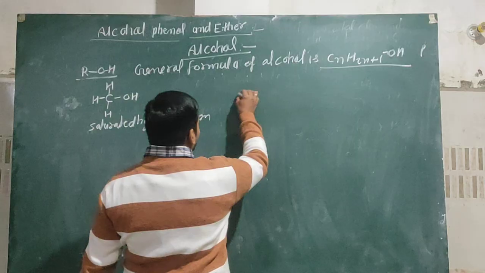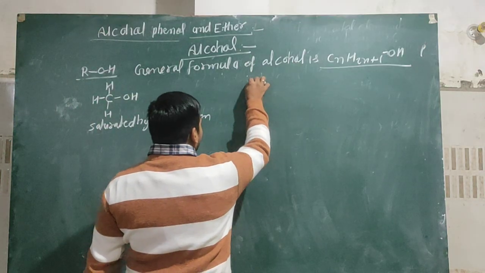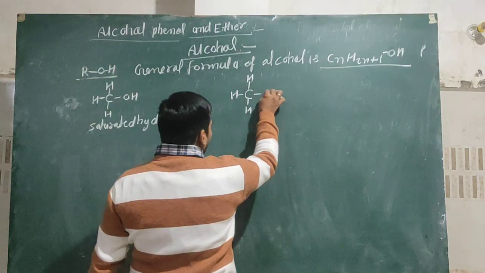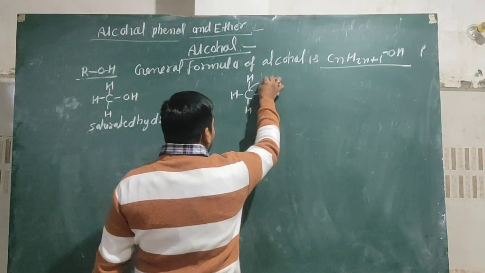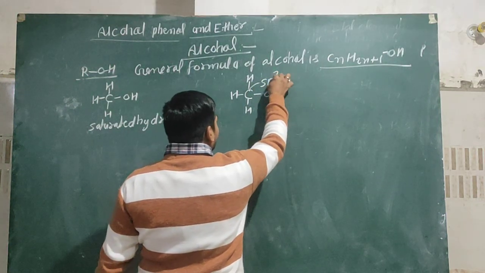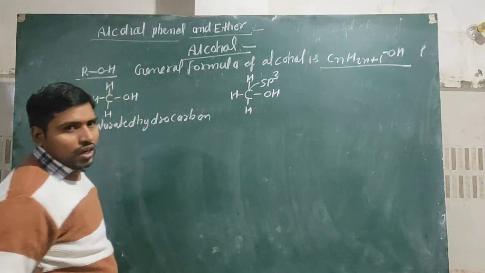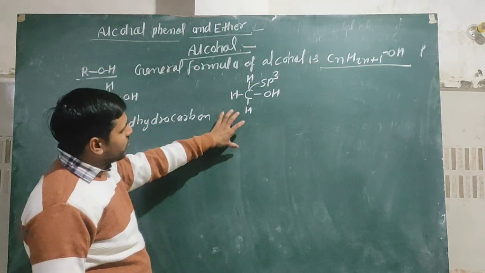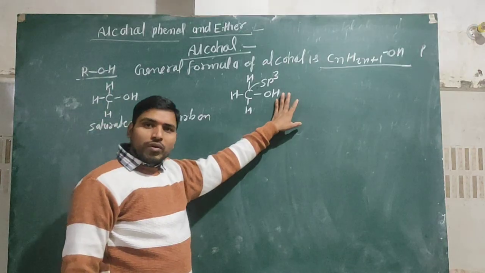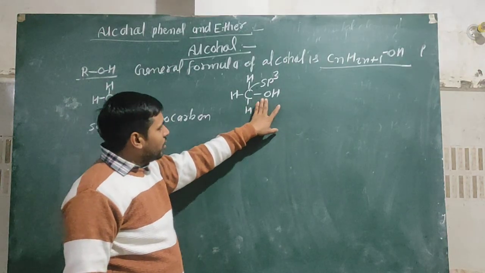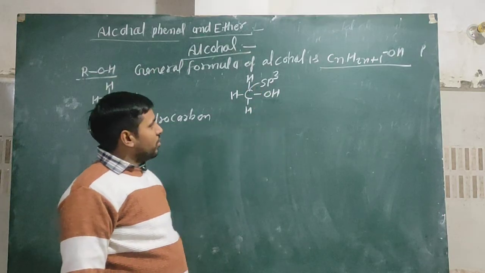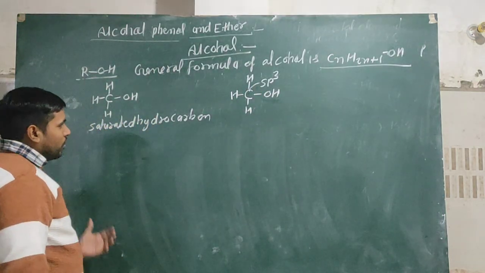In other words, you can also explain it that in a saturated hydrocarbon, the carbon is sp3 hybridized. On the basis of sp3 hybridized carbon, you can say that alcohols are those types of compounds in which an OH group is directly bonded with sp3 hybridized carbon.